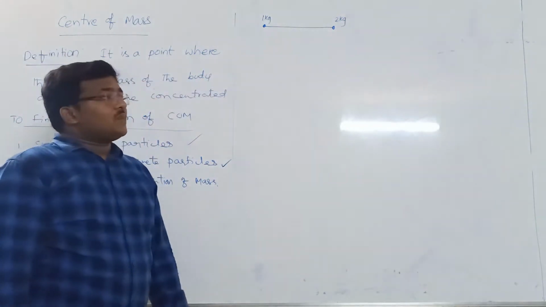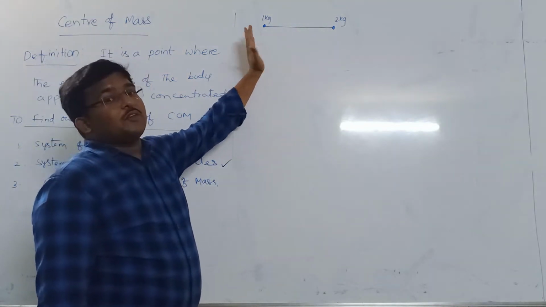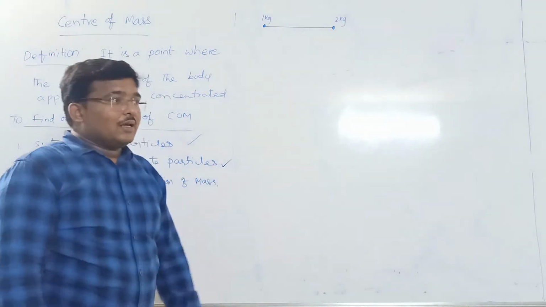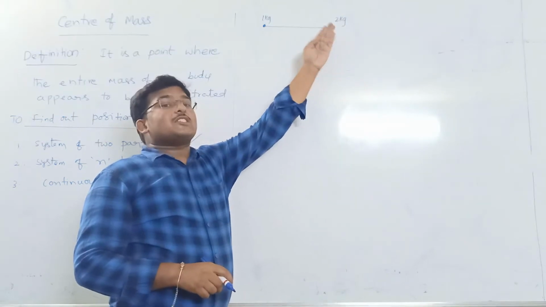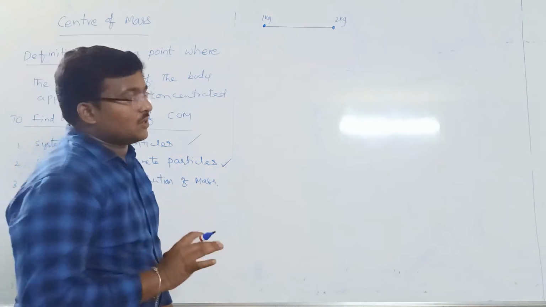Now, if the 1 kg mass is shifted by a distance d towards the center of mass, then by what distance must the second 2 kg particle shift so that the center of mass stays at the same position?